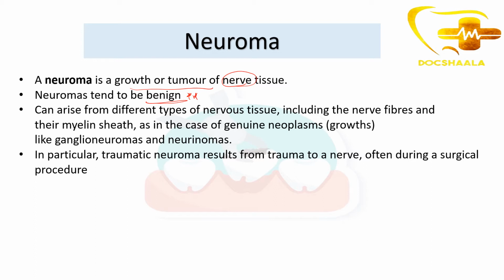It can arise from different types of nerve tissues, including the nerve fibers and their myelin sheath, as in the case of genuine neoplasms like ganglioneuromas and neuromas. In particular, traumatic neuroma results from trauma to a nerve, often during a surgical procedure. So during a surgical procedure, when we accidentally cause trauma to a nerve, a traumatic neuroma arises.